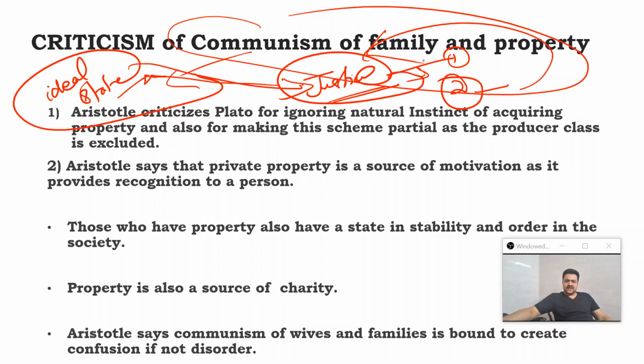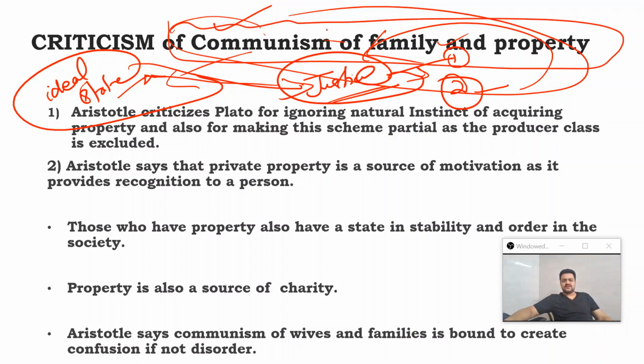Now, in that series of schemes, next is the communism of family and property, and I discussed why this was devised by Plato.